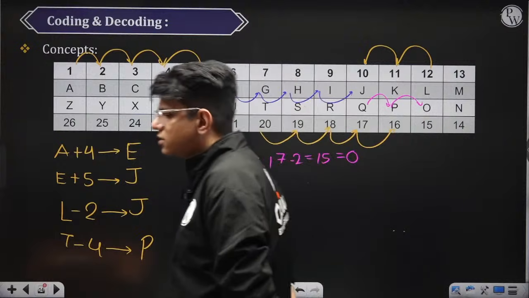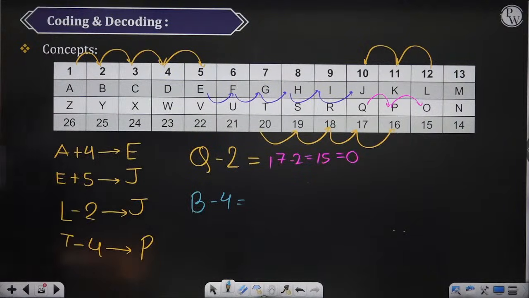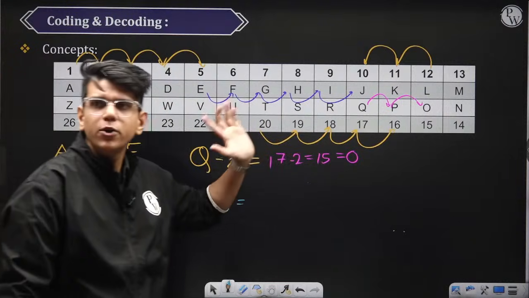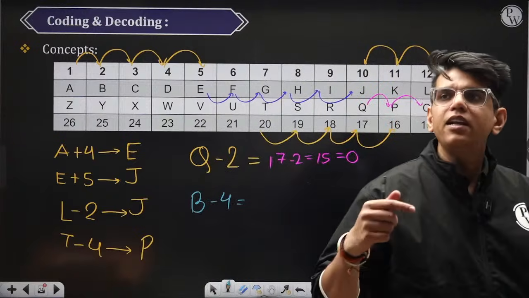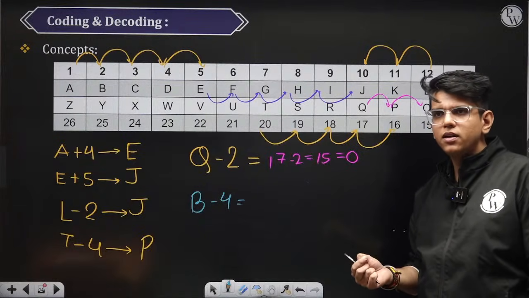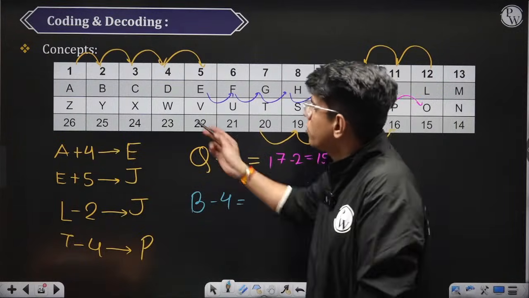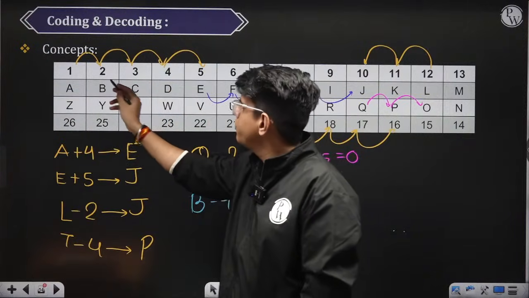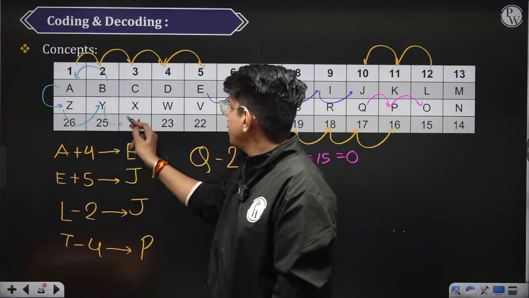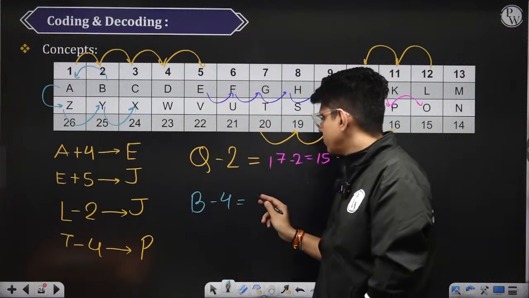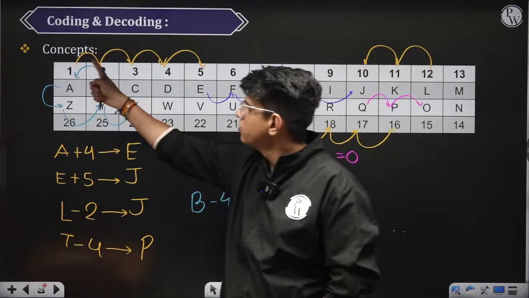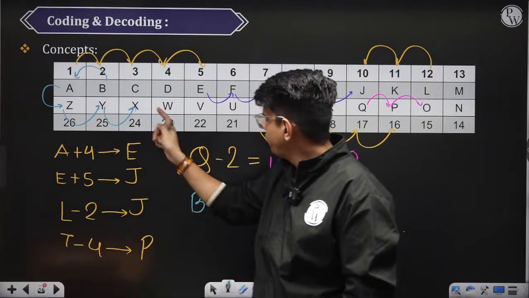Okay. If you know this, we are ready to solve our first questions from coding decoding. At least you should know how we will move from any number, any alphabet to any alphabet. Remember, whenever you get the CSAT paper, this is what you can write before starting the paper. So B minus 4, we move backwards: minus 1, minus 2, minus 3 and minus 4. B minus 4 is X.